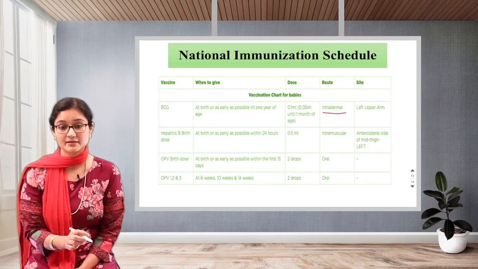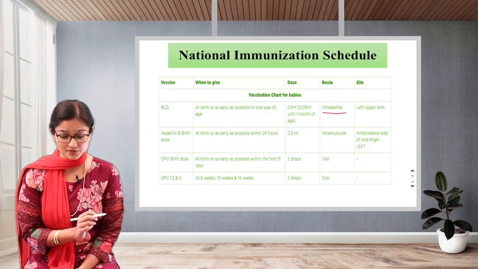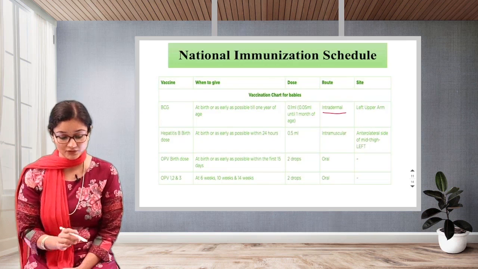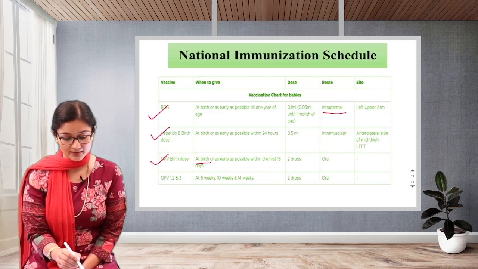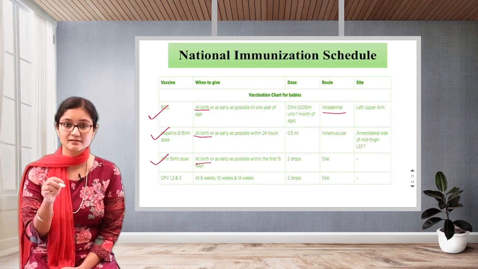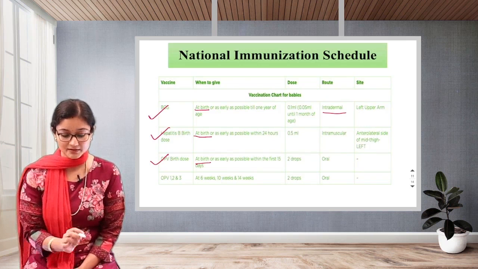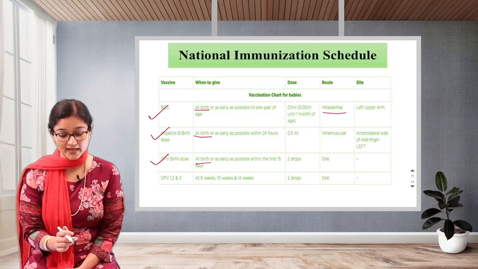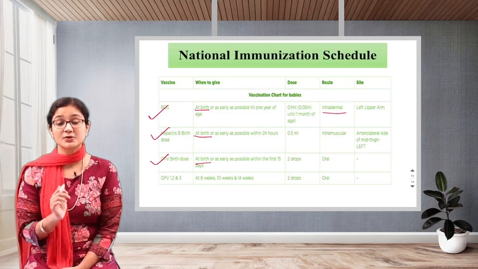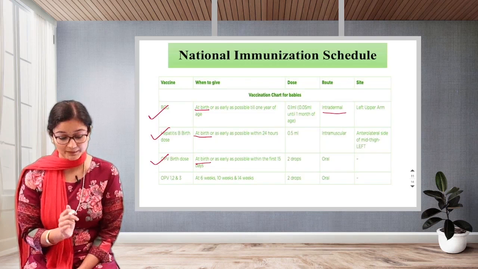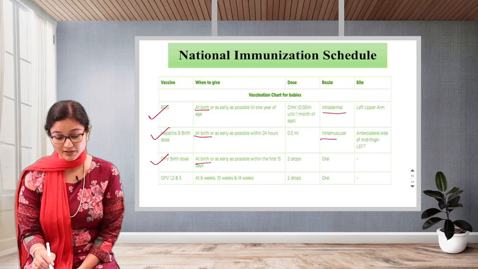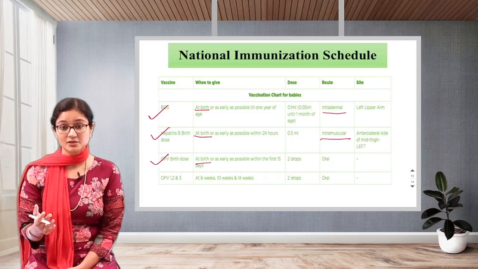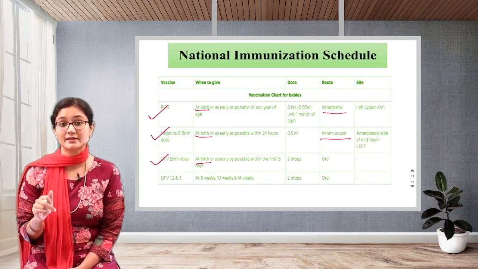Next is the hepatitis B birth dose. It is most commonly given at birth. So you can see BCG, hepatitis B and OPV are given at birth. We always say at 0. If it is not given at birth, then give it as early as possible within 24 hours. Hepatitis B, 0.5 ml. It is intramuscular, meaning we are going to instill it inside a muscle.